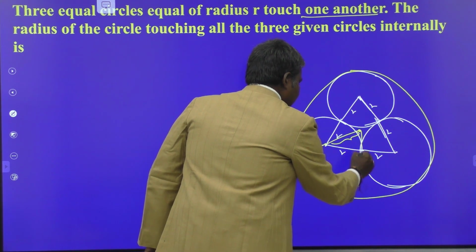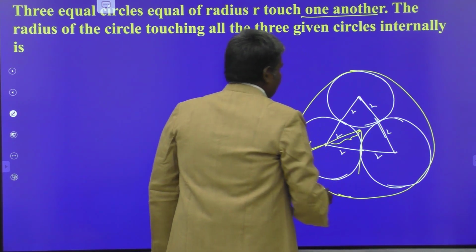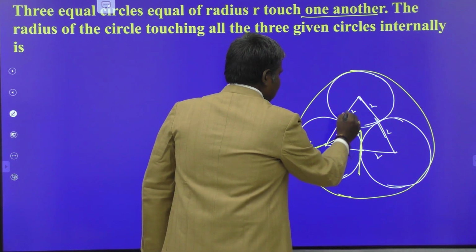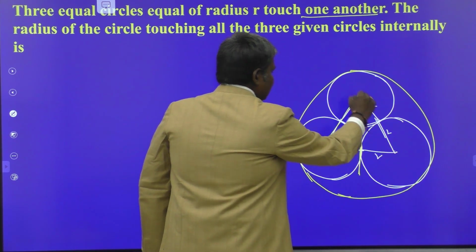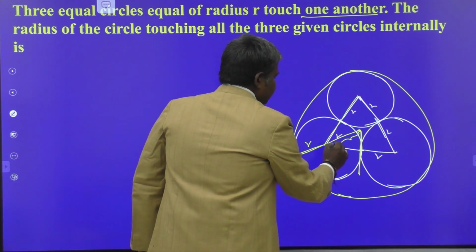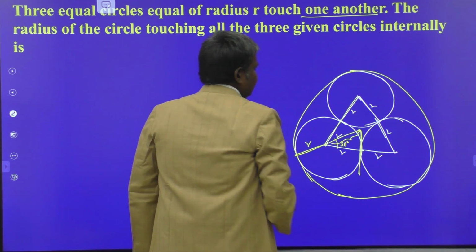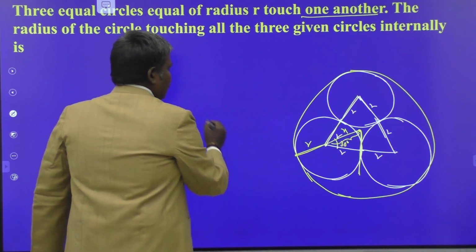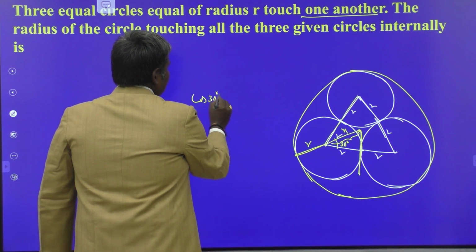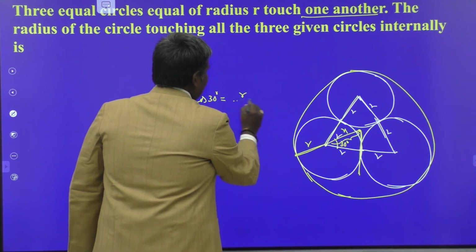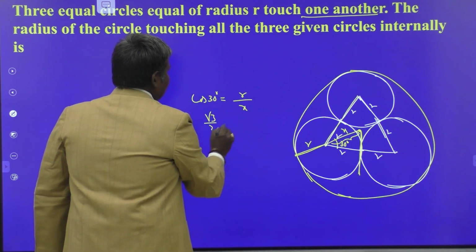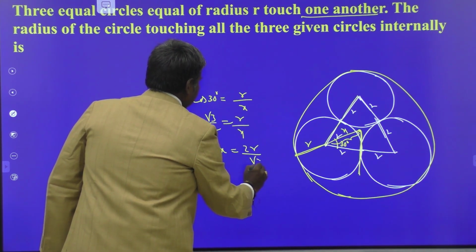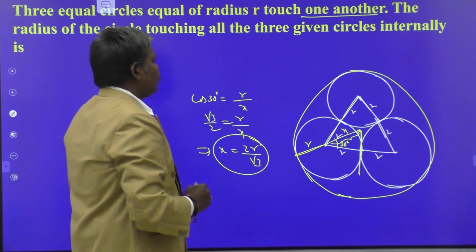So just I am writing the perpendicular here. Every perpendicular, this is the common tangent, is always perpendicular to the line joining these centers. The triangle is equilateral because each side is of length 2r, that is why it is 60 degrees, and automatically it is 30 degrees. So suppose the distance is x units. Now cos 30 degrees is what? Cos 30 degrees is equal to the adjacent side r by x. This is root 3 by 2 equal to r by x, which implies x is equal to 2r by root 3.